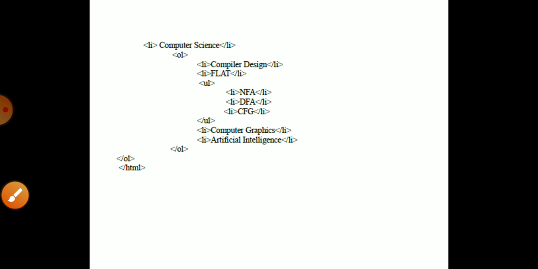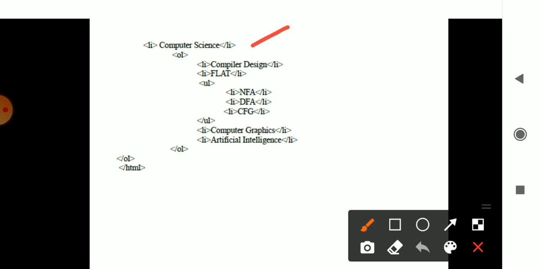Then in the ordered list, another combination is your computer science. In that ordered list, it is specified with compiler design and flat. Then in the unordered list, NFA, DFA and CFG are considered. Then LI in this combination within computer science only, these two are there. After that you have computer graphics and artificial intelligence, and this ordered list is closed. And this ordered list is also closed, where it was started in the beginning, and HTML is closed.